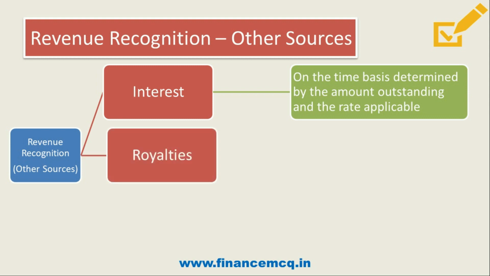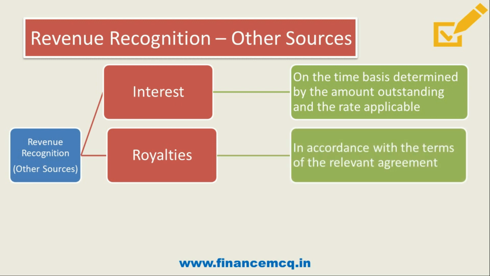Then the second item is royalty. Friends, these are charges for use of company's know-how, patent, trademark and copyright. And friends, royalty will be accrued in accordance with the terms of the relevant agreement.